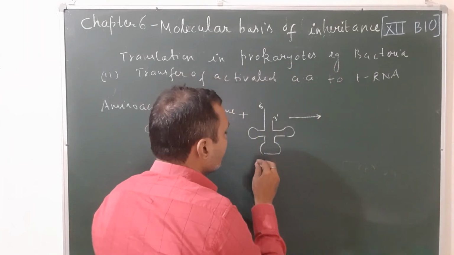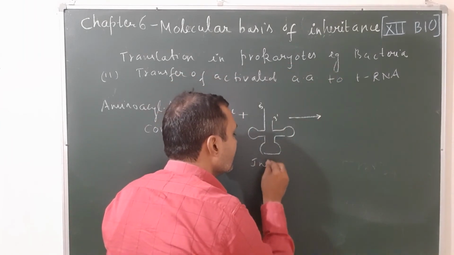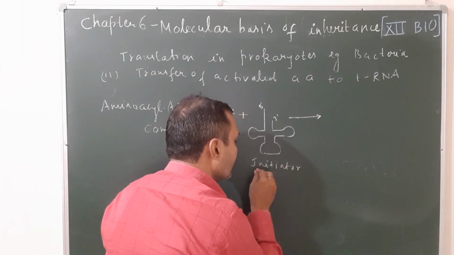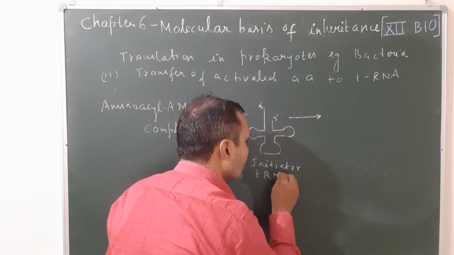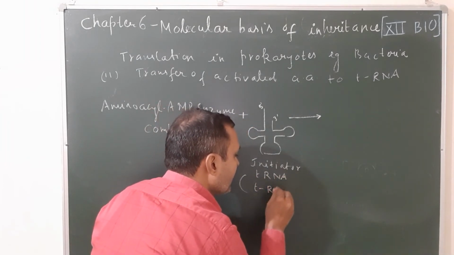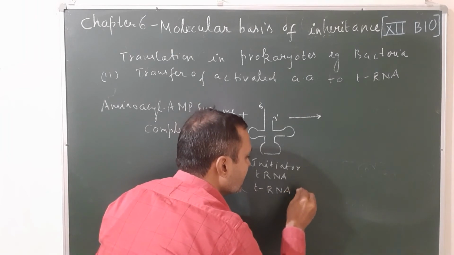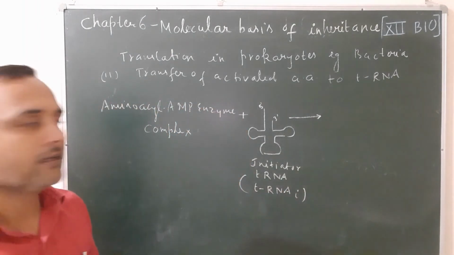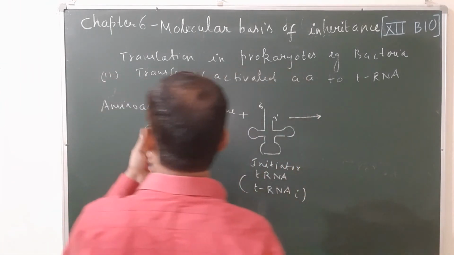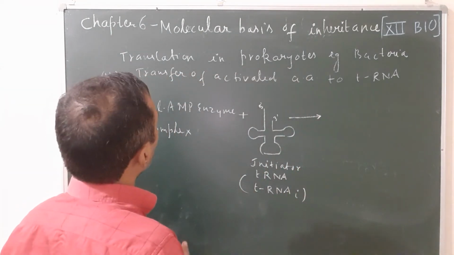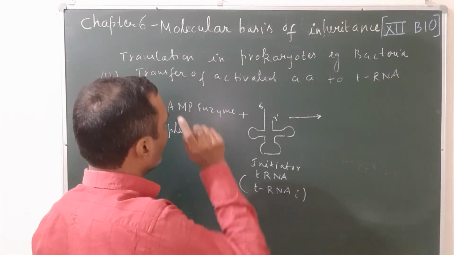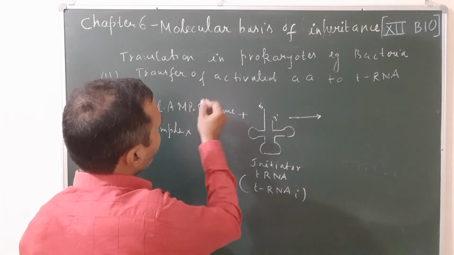And this is the initiator tRNA, also known as tRNA-I. I stands for initiator. So there is formation of the amino acid tRNA complex, because AMP is released and the enzyme is also released.